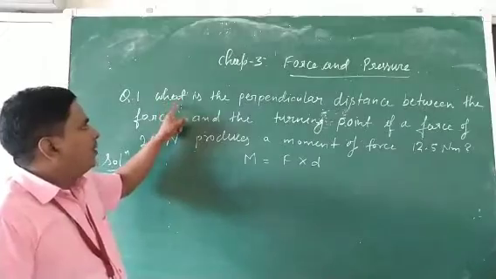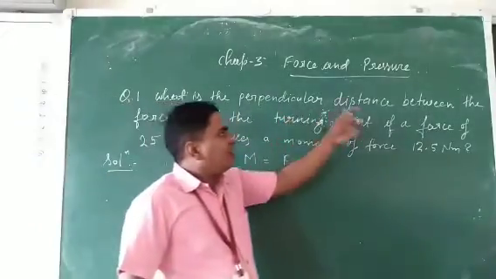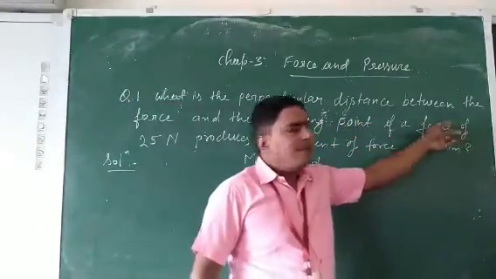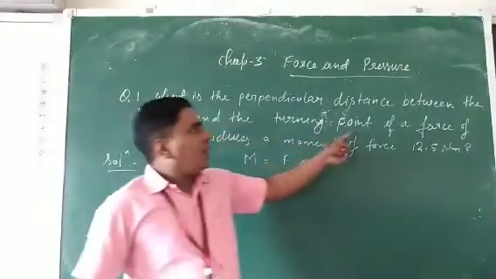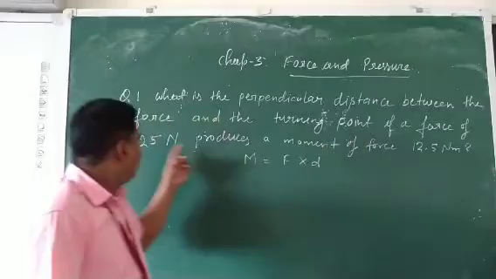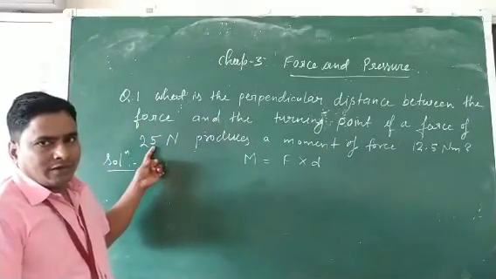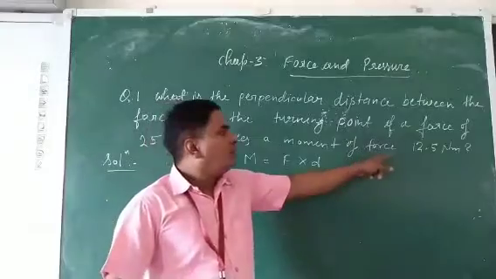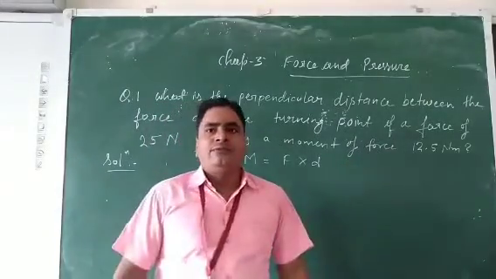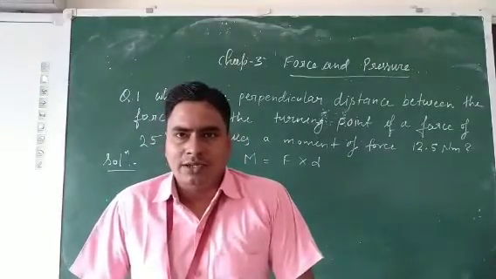What is the perpendicular distance between the force and the turning point if a force of 25 Newton produces a moment of force of 12.5 Newton meter?